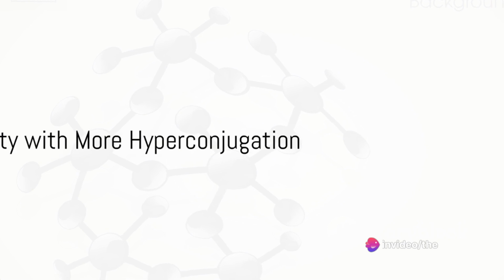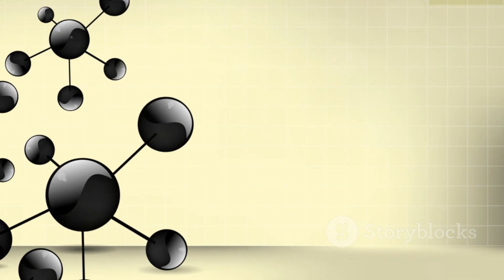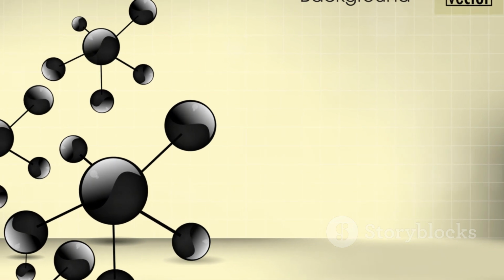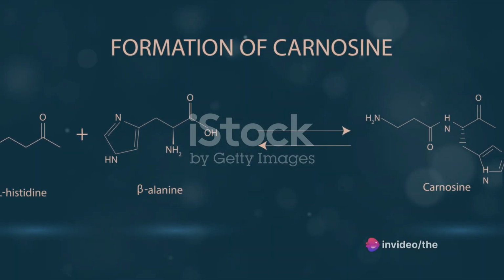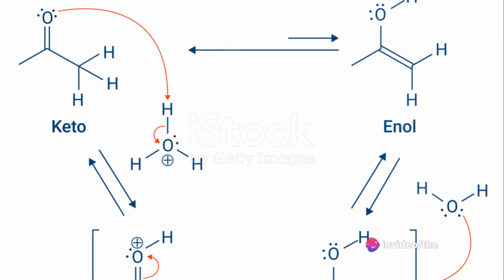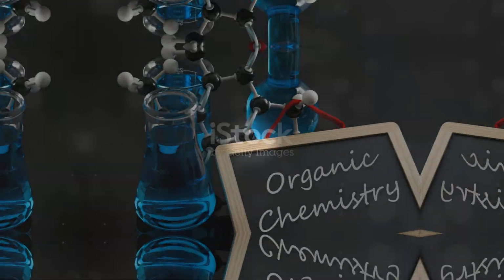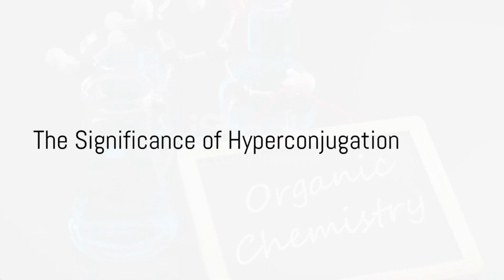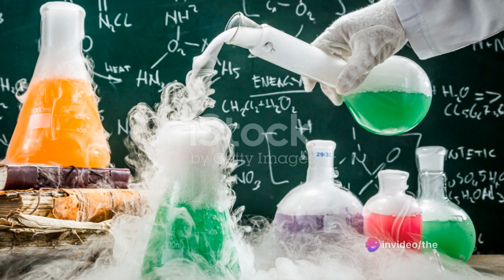So, the more adjacent C-H bonds a molecule has, the more opportunities for hyperconjugation, and thus the more stable the molecule becomes. This is why, for instance, tertiary carbocations are more stable than secondary carbocations, which in turn are more stable than primary carbocations. Hyperconjugation is a key concept in organic chemistry that helps us understand the stability of molecules.